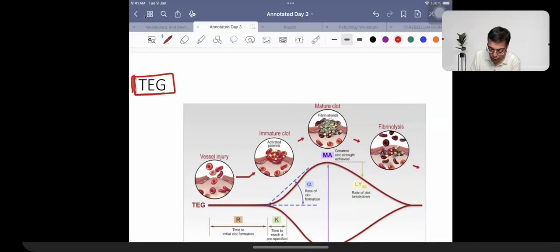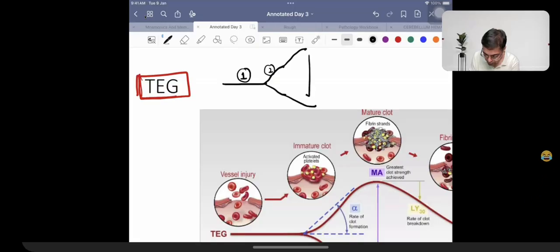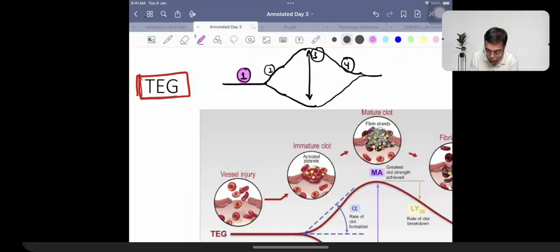Thromboelastography is something that is going to be associated with a graph that I want you to make like this. First phase, second phase, third phase, and then fourth one. What is each of these phase? First phase is because of clotting factors.